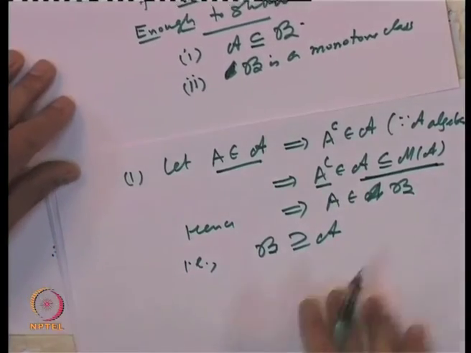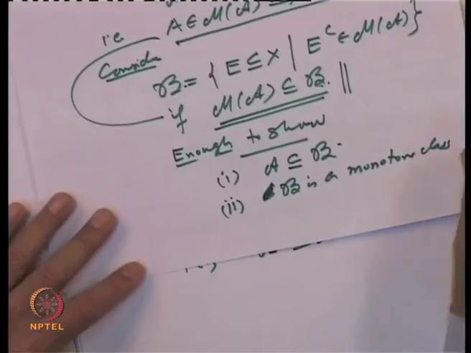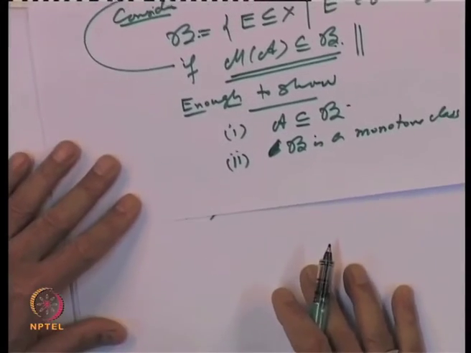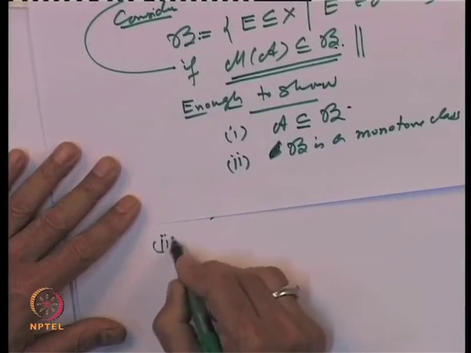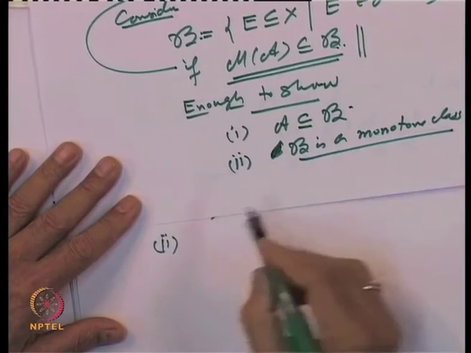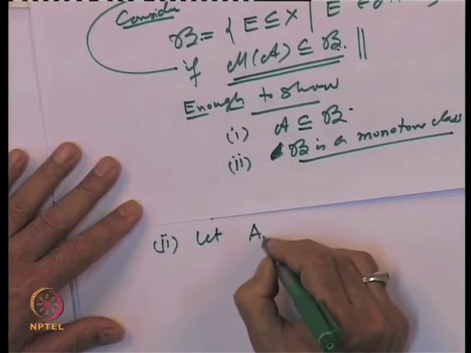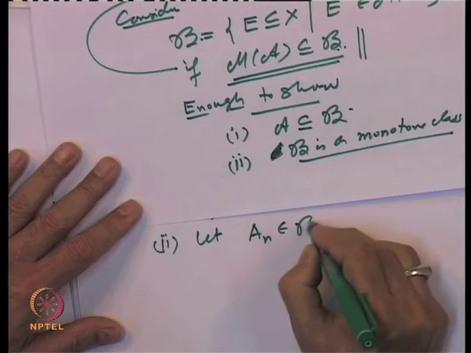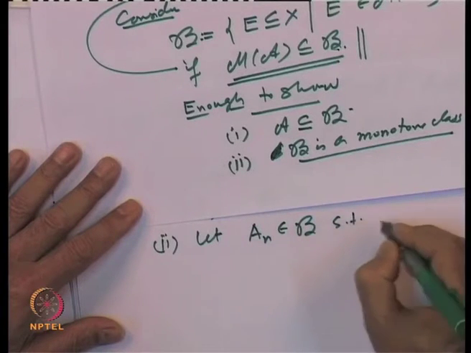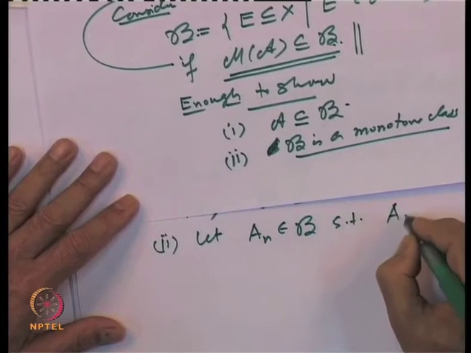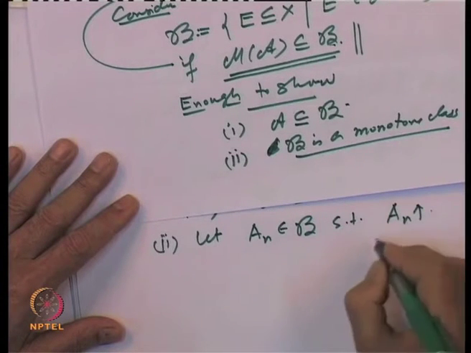Let us look at the second property. What is the second property we want to prove? The second property we want to prove is that B is a monotone class. So, let us take a sequence A n belonging to B such that it is decreasing or increasing. Let us say A n is increasing.